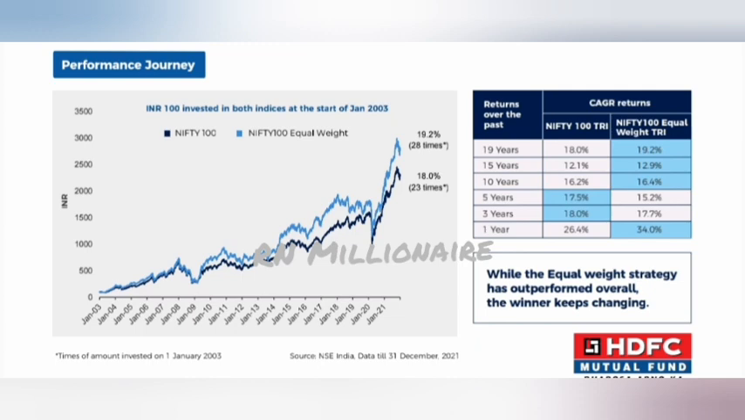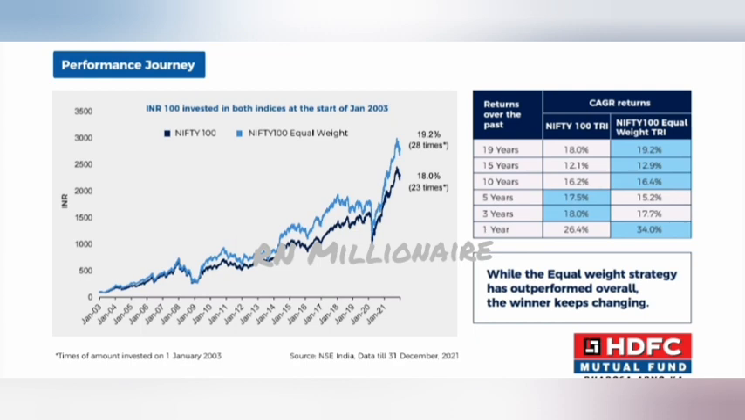The compound annual growth rate for Nifty 100 Index Fund in 19 years is 18%, whereas in 15 years it has given 12%. In 10 years it has given 16.2%, in 5 years 17%, in 3 years 18%, and in 1 year 26.4%.